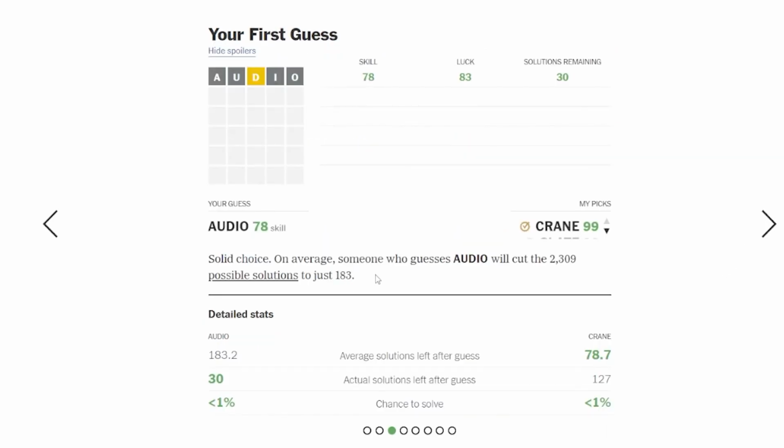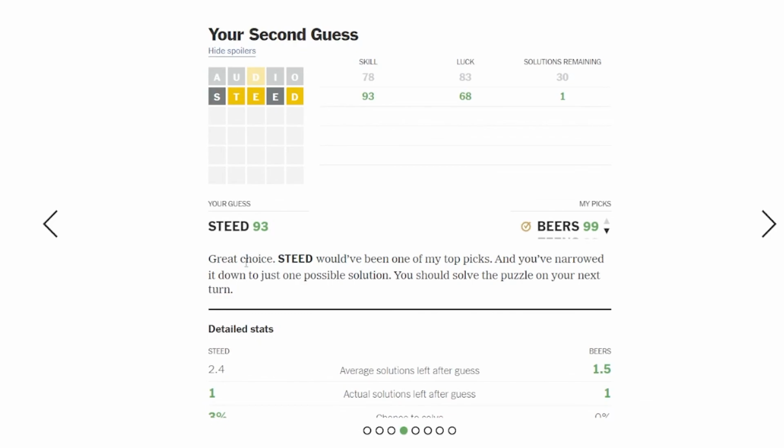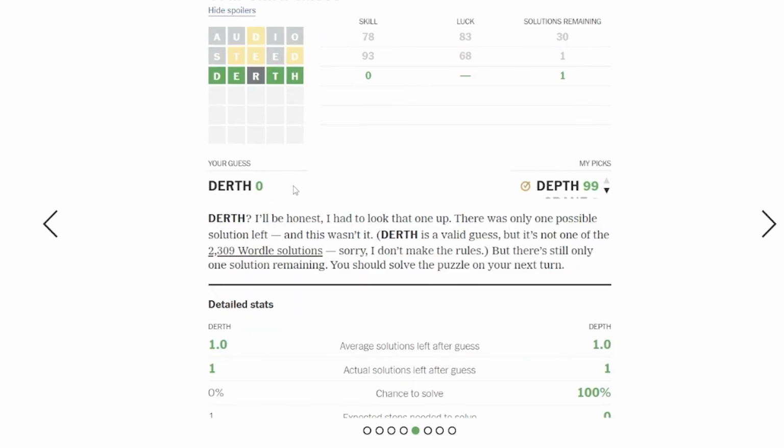So audio, on average, will cut it down to 183 possible solutions. Audio actually only left 30 solutions left, so it was a pretty good guess in this case. And then my guess of Steed, it says, was a great choice, would have been one of its top picks, and I've narrowed it down to just one solution. But then it's going to show me right here, dearth. It says your guess, dearth. I'll be honest, I had to look that one up.